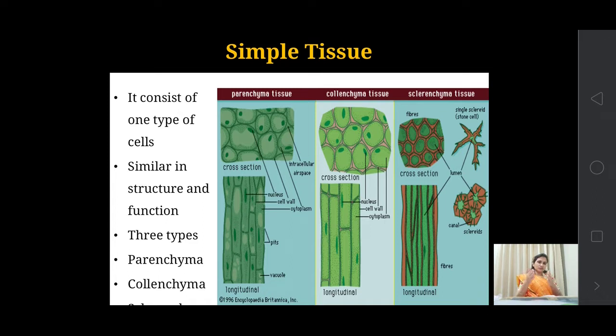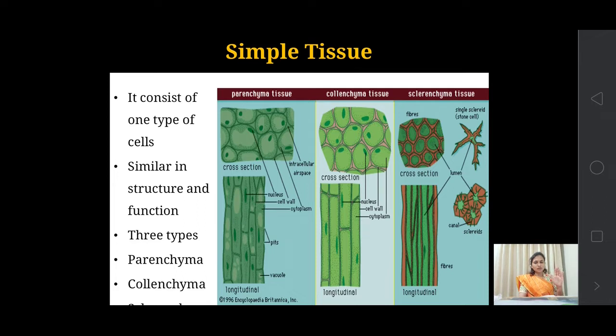Okay, in this figure you see the elongated and the circular or oval shape structure. This is the transverse and longitudinal section of the tissue, that is, parenchyma. When we see the TS, the cells are somewhat circular, oval, or polygonal in shape. But in longitudinal section, we see these cells are elongated. Similar in the case of collenchyma and sclerenchyma tissue.